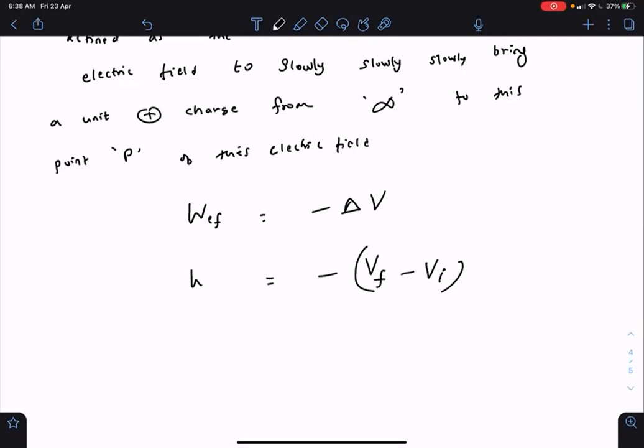Now you may ask why we defined potential in such a way that the negative of final minus initial potential is equal to the work done by the electric field. Why couldn't we simply take the work done by electric field to be Vf minus Vi? And why are we defining it as minus of Vf minus Vi?